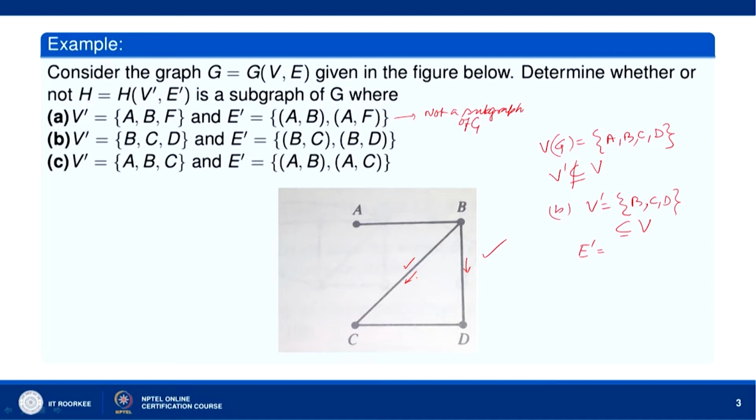So the set of BC and BD is contained in E. So this E' is contained in E. Therefore, H(V', E') is a subgraph of G.